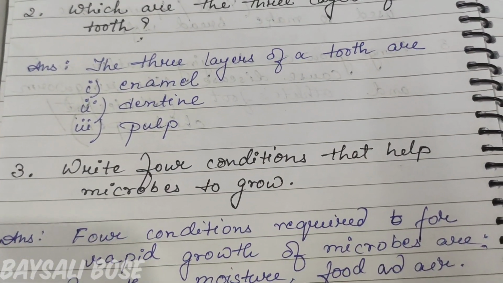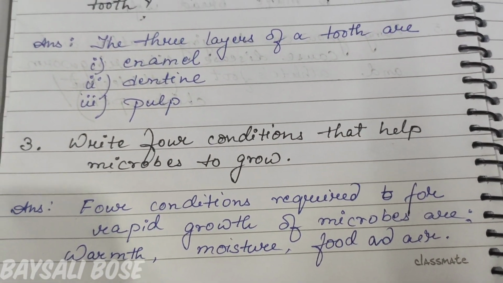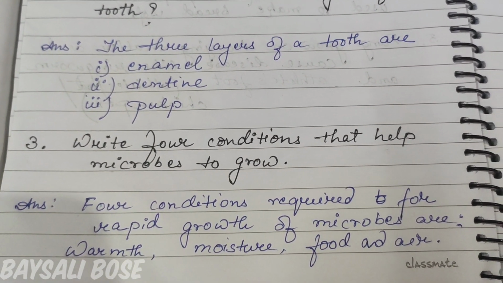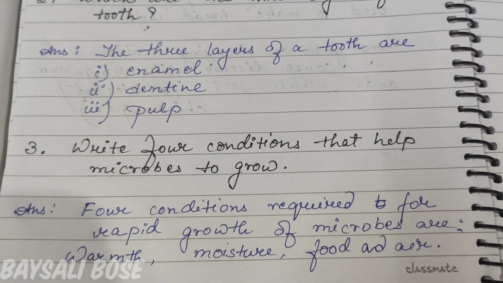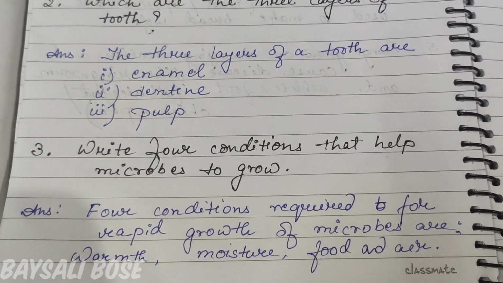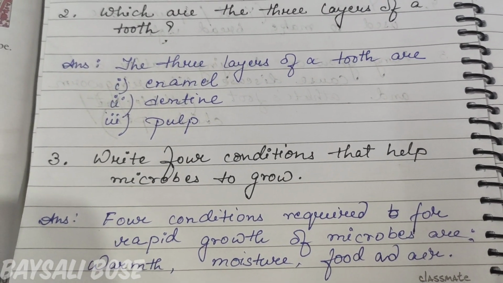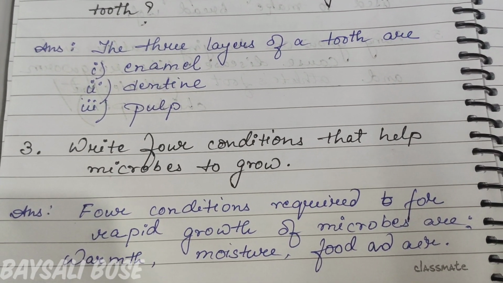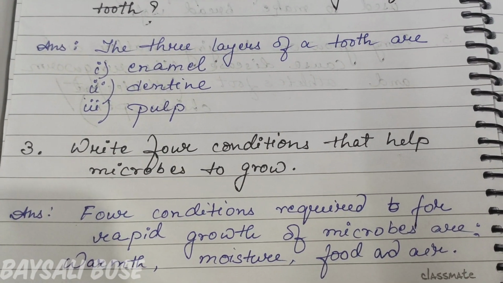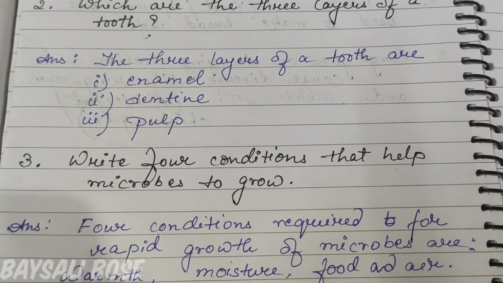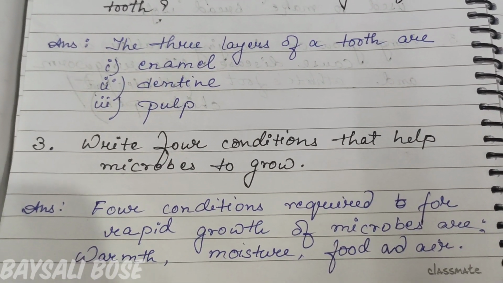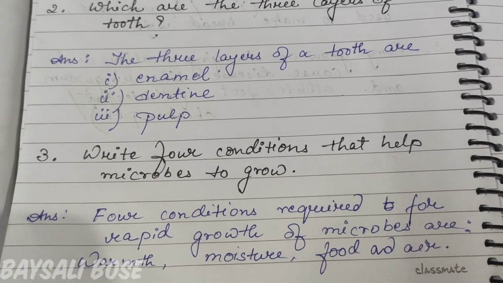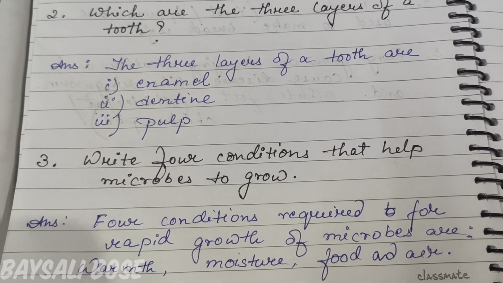Now let's move on to the next question. Write 4 conditions that help microbes to grow. The 4 conditions required for rapid growth of microbes are warmth, moisture, food and air. If these 4 things are available in the proper amount which microbes need, they will grow faster and cause various diseases or destroy your food. So the 4 conditions required for rapid growth of microbes are warmth, moisture, food and air.